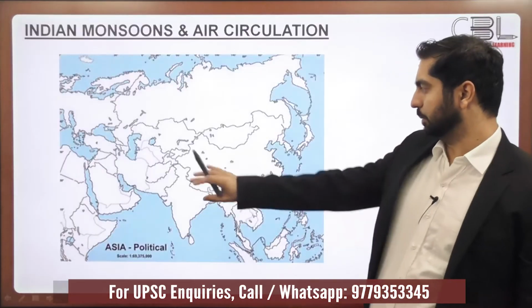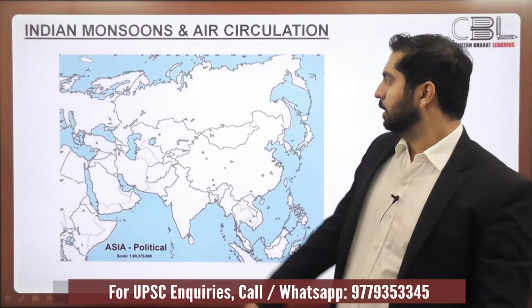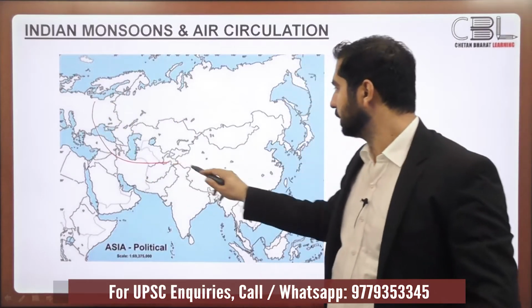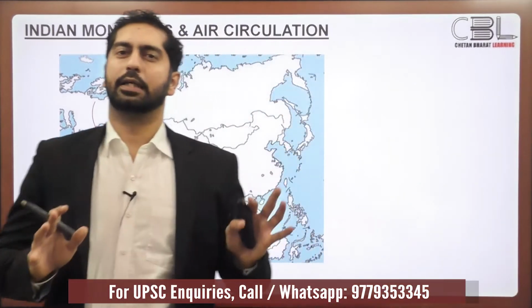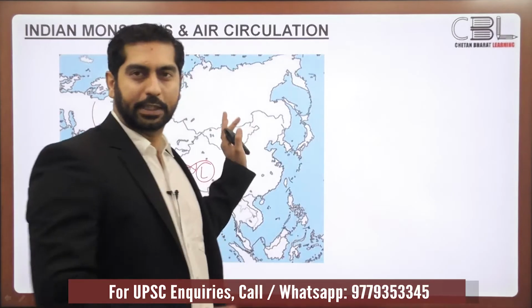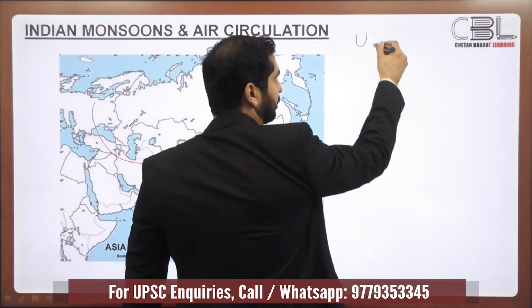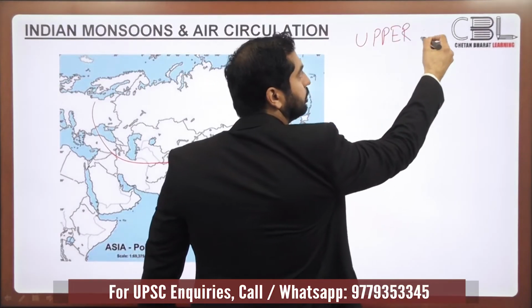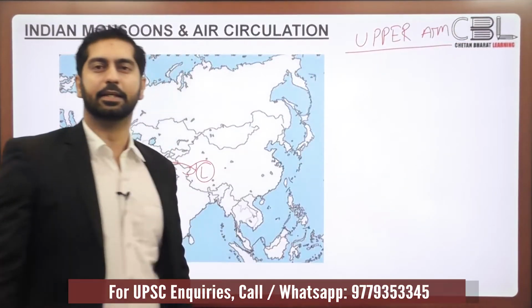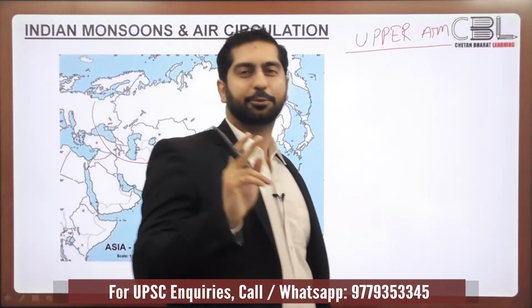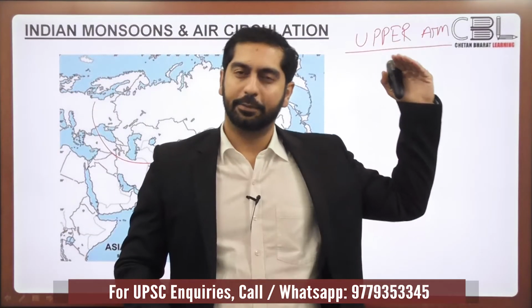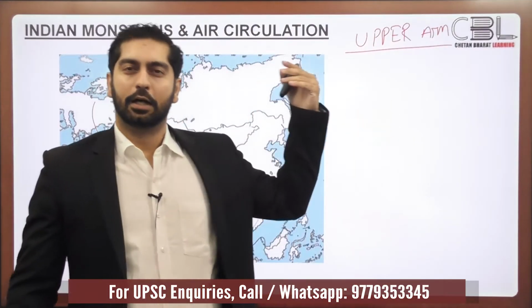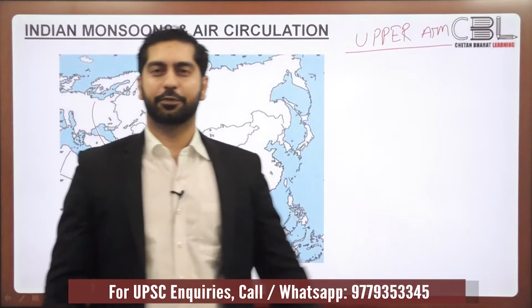For that, we must come to this diagram, where a cyclonic circulation is moving towards the Tibetan region and is suppressing rainfall in India. First of all, I had made it clear right at the outset that whatever discussion we are having is with respect to the upper atmosphere. And there is one basic rule of climatology that we had discussed in the class on tropical cyclones, that the upper air circulation is always of the opposite nature as compared to the surface circulation.